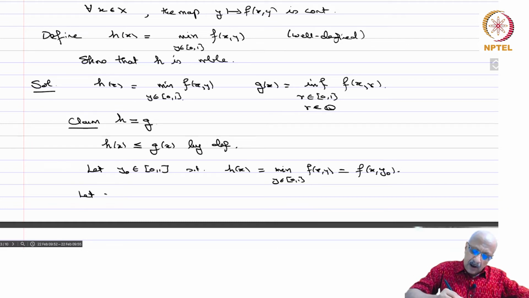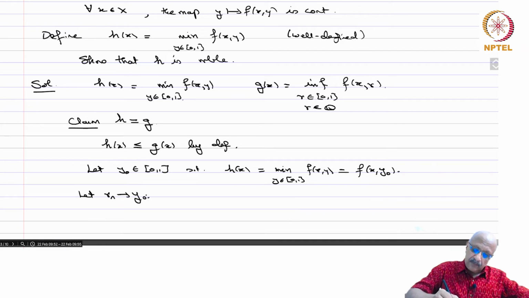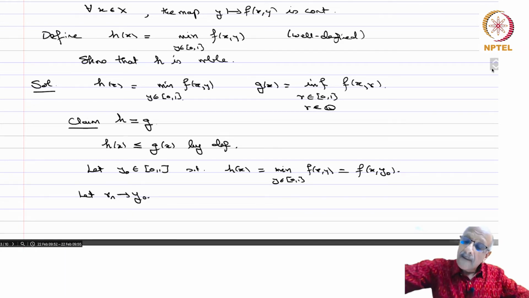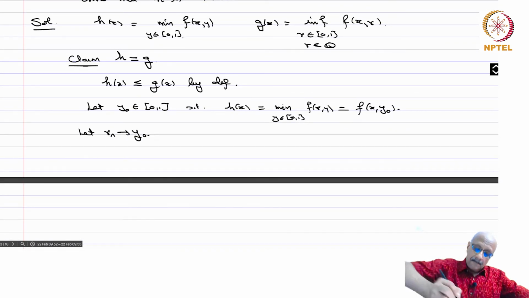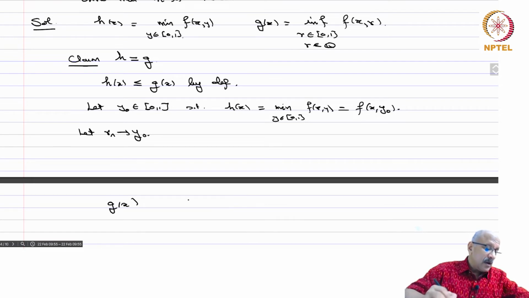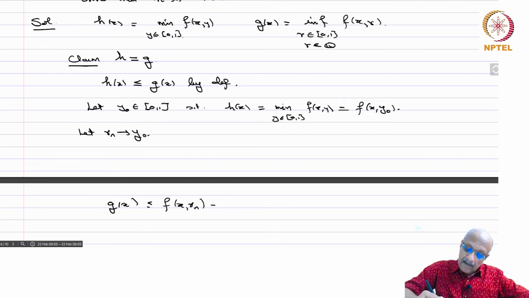Let rn converge to y0. Then g(x) is less than or equal to f(x,rn), which converges to f(x,y0) equal to h(x), and therefore this implies g(x) is less than or equal to h(x).